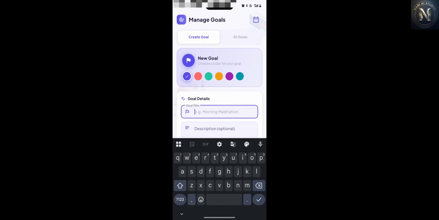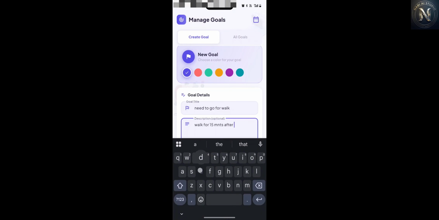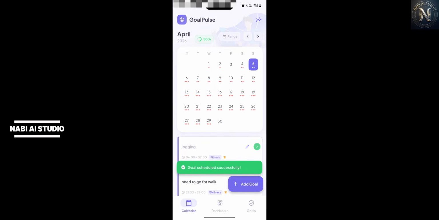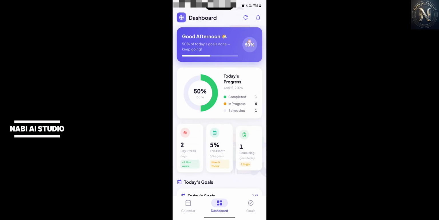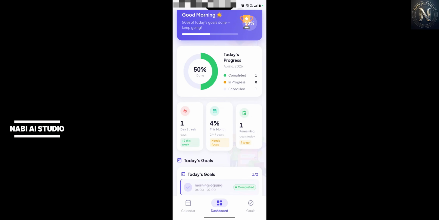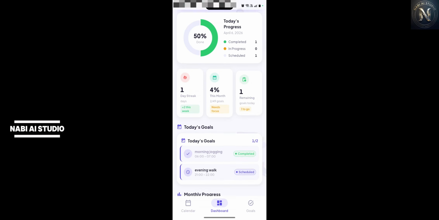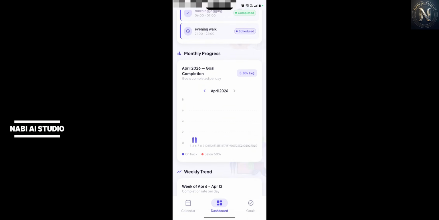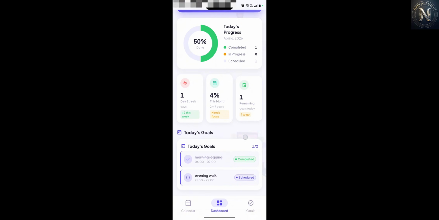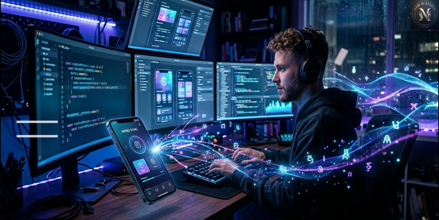You can select a date from your calendar, add goals with time slots like a 6 to 8 p.m. study, even set goals for multiple days, mark tasks as completed, see your daily and monthly progress, and the best part, it reminds you before your task. And if you miss the tasks, it motivates you at the end of the day. Basically, a simple app designed exactly for my life.